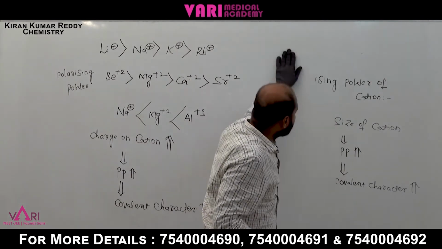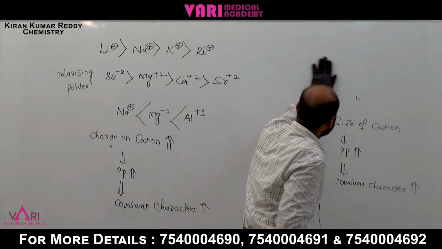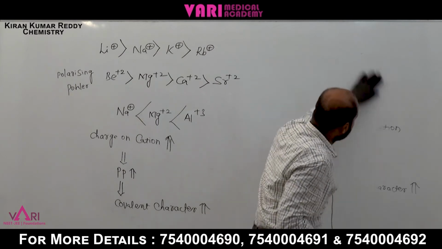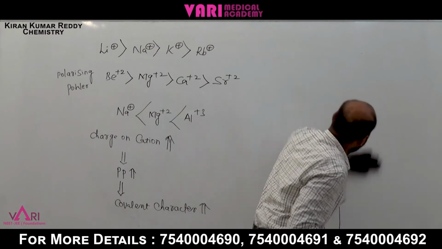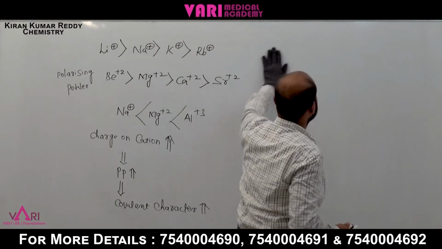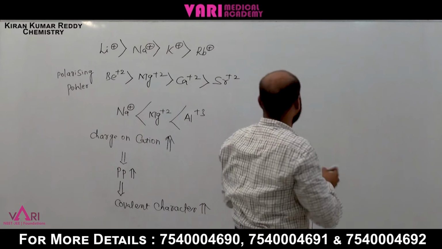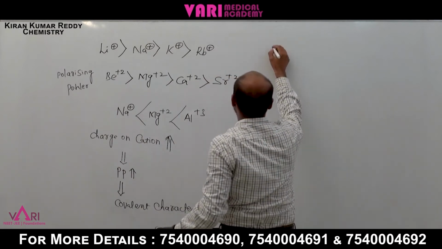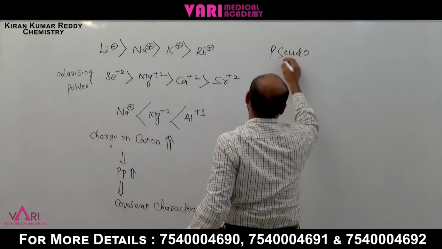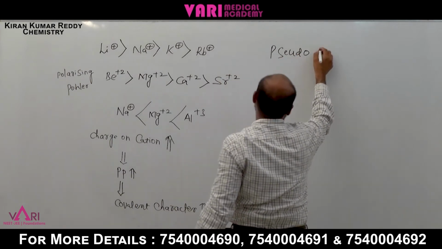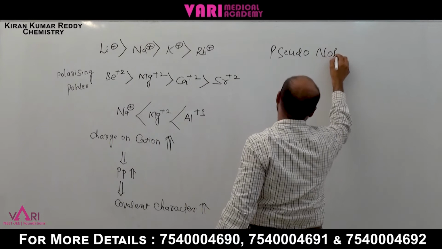Another important factor is the elements having pseudo noble gas configuration. Pseudo noble gas configuration also increases covalent character. Write down the next factor: pseudo noble gas configuration. Pseudo means false.